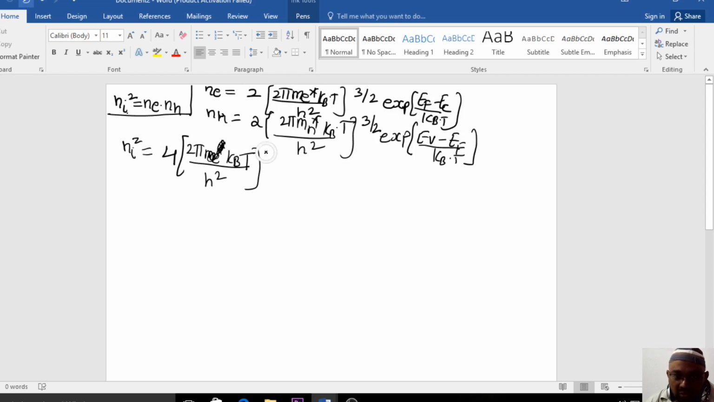So this 3 by 2 into 3 by 2 will become the cube, and the masses me asterisk and mh asterisk will be to the power of 3 by 4.